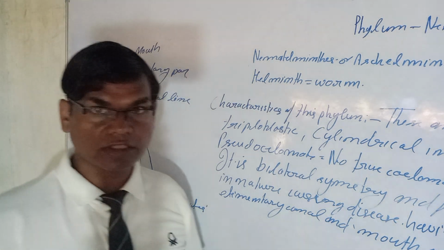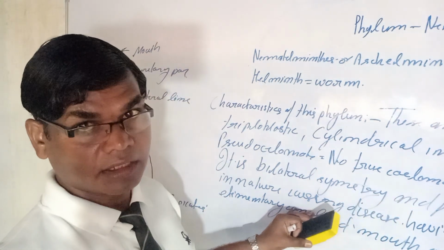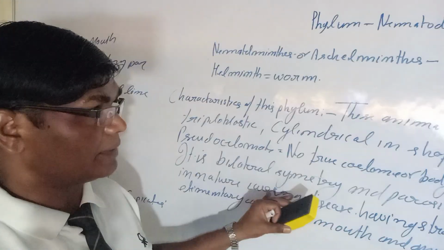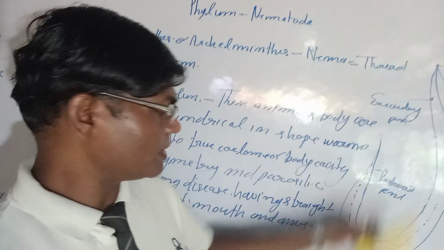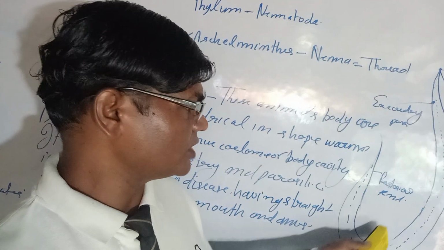These are the characteristic features we had already given you, and one by one we have drawn the structures of the female Ascaris so we can see the differences.